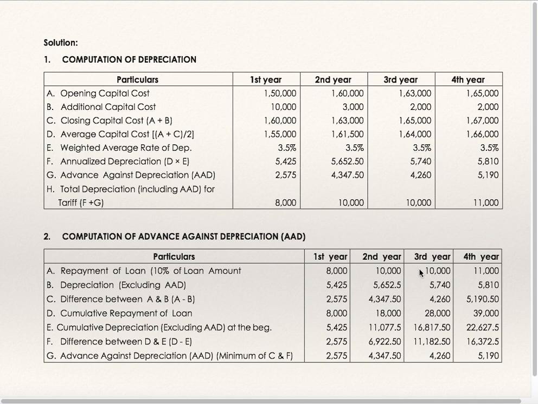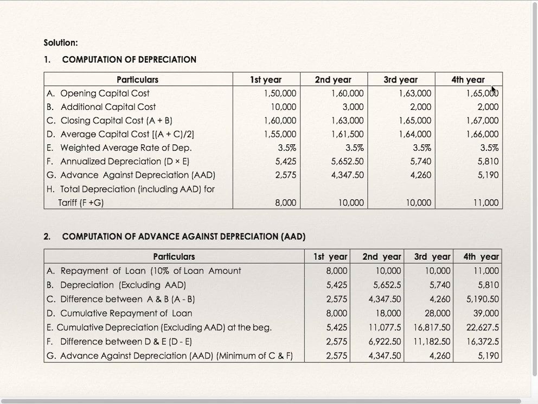Go to the next statement. Repayment of loan is 10,000. We have just seen annual depreciation, 5,740. The difference between these two is 4,260. Now cumulative repayment of loan is the addition of these three, 8 plus 10 plus 10. The addition of these three depreciations is cumulative depreciation. The difference between these two, the lesser of this, is 4,260. It will get added in the first statement as advanced against depreciation, to give total depreciation.